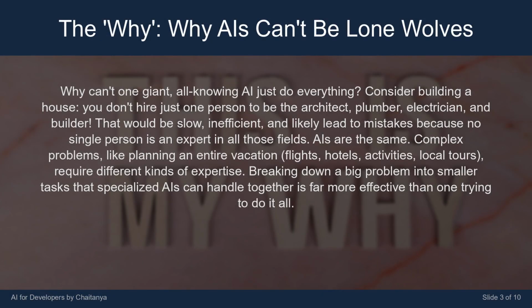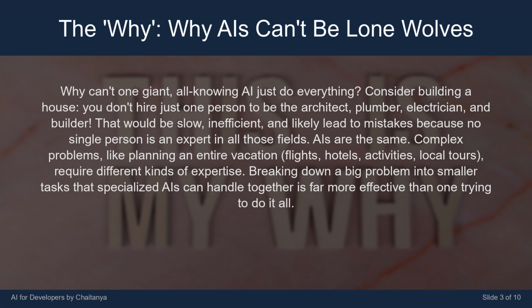Why can't one giant, all-knowing AI just do everything? Consider building a house. You don't hire just one person to be the architect, plumber, electrician, and builder. That would be slow, inefficient, and likely lead to mistakes because no single person is an expert in all those fields. AIs are the same.